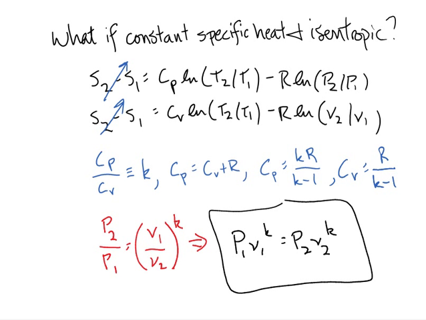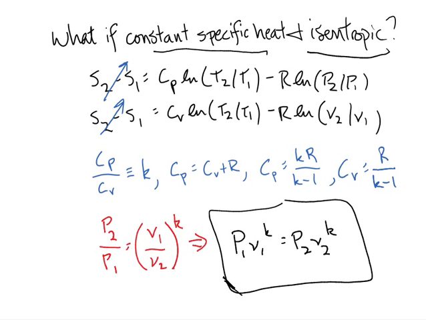And that's something you should recognize as the polytropic expression. You remember back earlier in the semester I said, there's this thing, this polytropic relationship. It just turns out that PV raised to some power turns out to be constant for some reason that I can't get into yet, but I'll tell you about in about 10 weeks. Well, here it is. Here we are 10 weeks later, and here's where that expression comes from. It turns out that if you have a constant specific heat, so you have a temperature change that's small enough to assume a constant specific heat, and you have an isentropic process, then you end up with this polytropic relationship. P1 V1 to the k equals P2 V2 to the k. And so that's where this whole polytropic thing comes from.